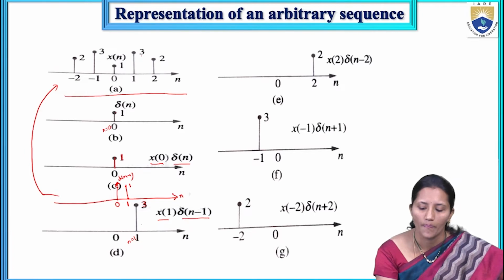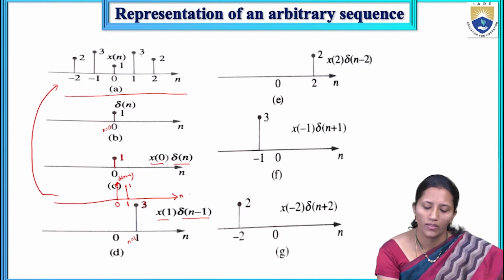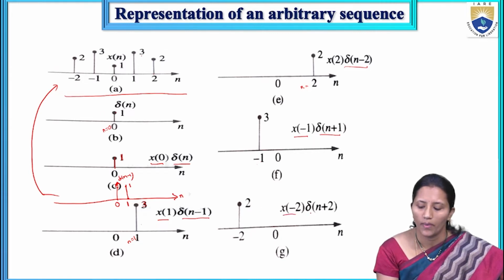If you want to get the second sample of your x(n), the n equal to 2 sample, we have to multiply x(n) with δ(n-2). Then you will get the n equal to 2 sample of x(n). Similarly, if you multiply x(-1) with δ(n+1), we get the n equal to -1 sample of x(n). So like that, every individual sample can be represented by the scaled and delayed impulse signal.